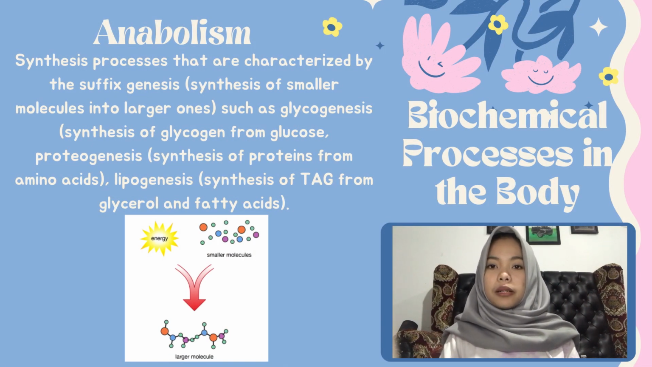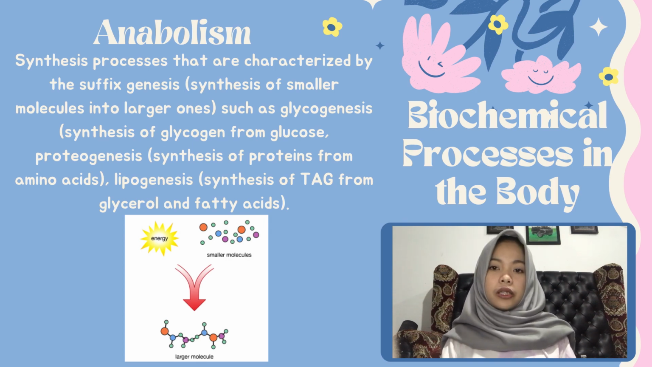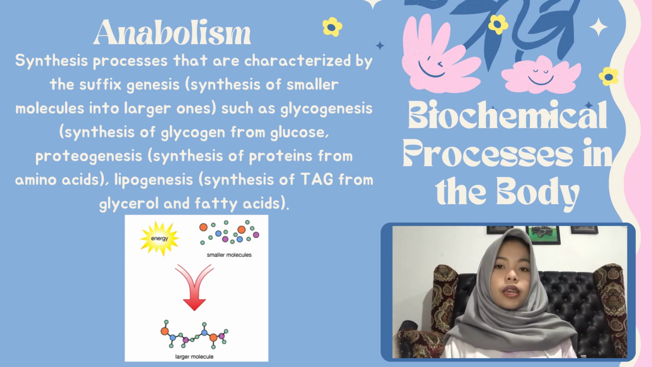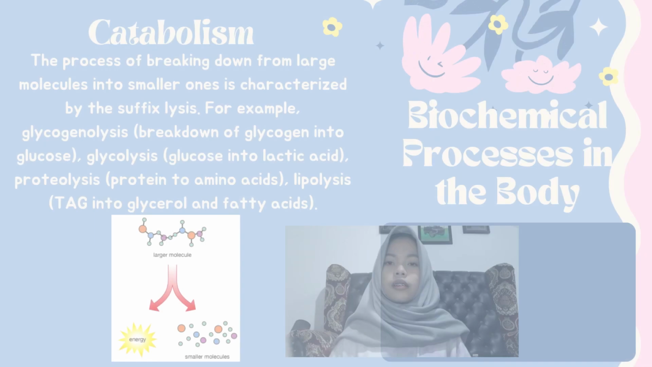Biochemical processes in the body are referred to as metabolism, both formation reactions and breakdown reactions. These reactions include anabolism and catabolism reactions. Anabolism is the process of synthesizing or forming smaller molecules into larger molecules. In naming, it is characterized by the suffix genesis. For example, glycogenesis is the formation of glycogen from glucose. In the process of anabolism, energy or ATP is required.